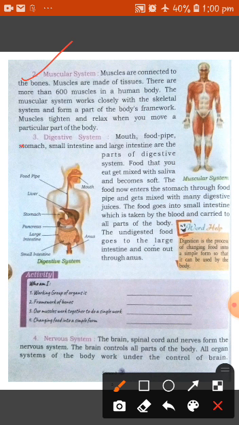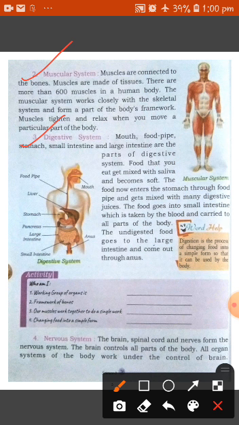Okay, now talking about the digestive system. The mouth, food pipe, stomach, small intestine and large intestine are the parts of the digestive system. Food that you eat gets mixed with saliva and becomes soft. The food now enters the stomach through the food pipe and gets mixed with many digestive juices.